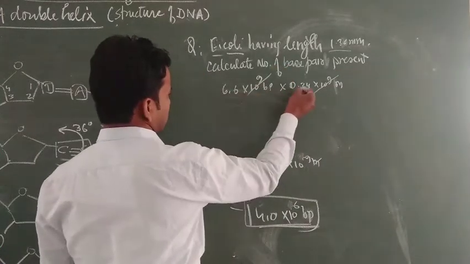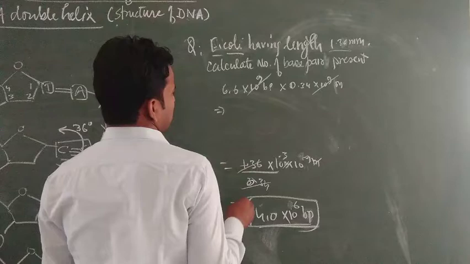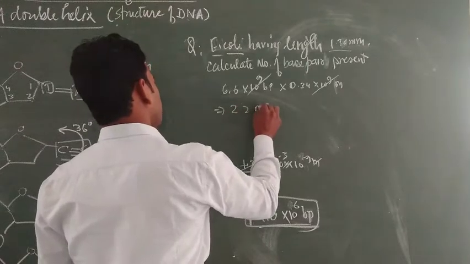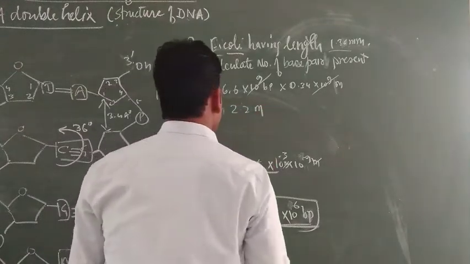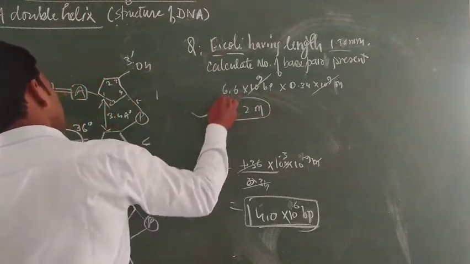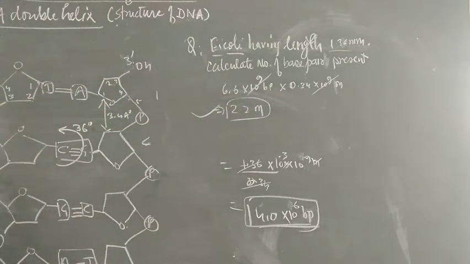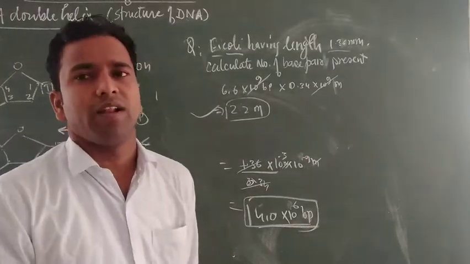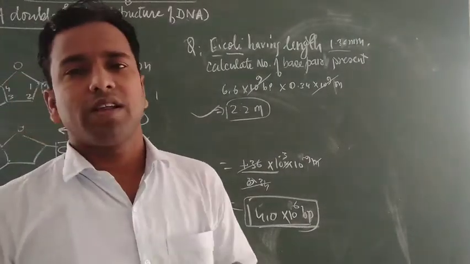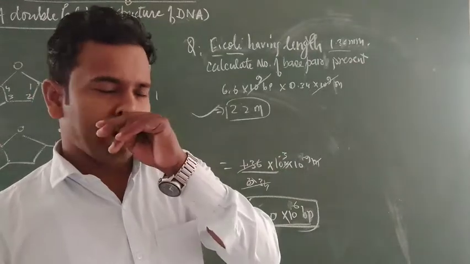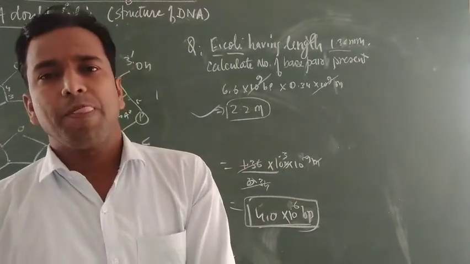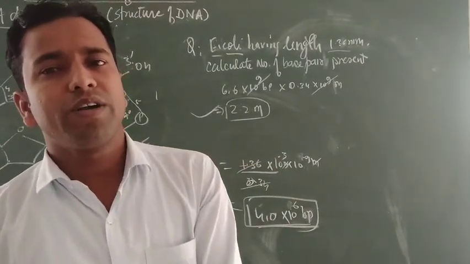Now 6.6 times 0.34, you can find 2.2 meter. So this is the total length of the DNA present in a human cell. Each cell, the length of DNA is generally 2.2 meter.